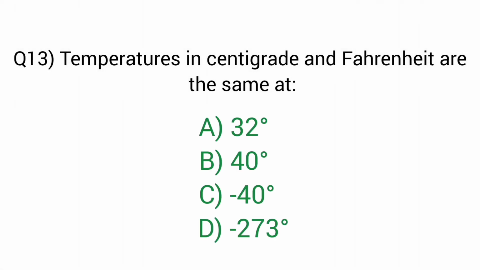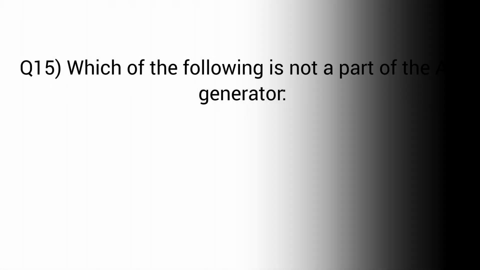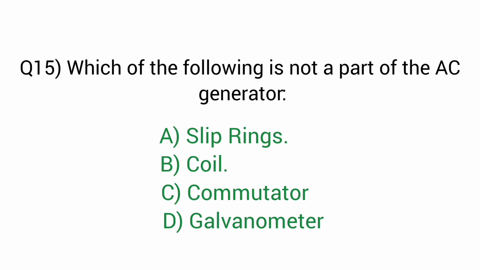Question number 13. Temperatures in centigrade and Fahrenheit are the same at. Right answer option C, -40 degree. Question number 14. Butter paper is an example of an object. Right answer option B, translucent. Question number 15. Which of the following is not a part of the AC generator? Right answer option C, commutator.